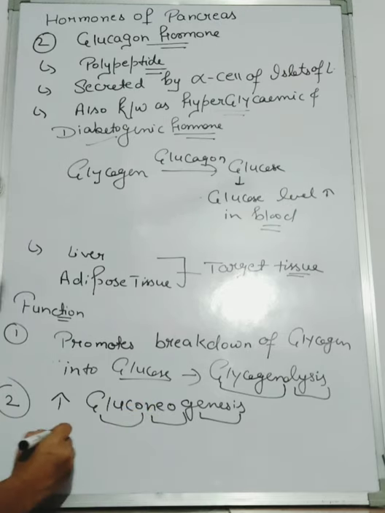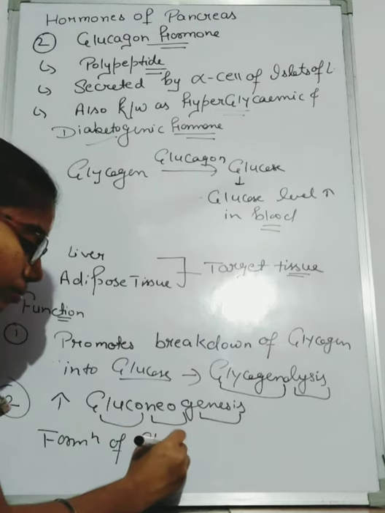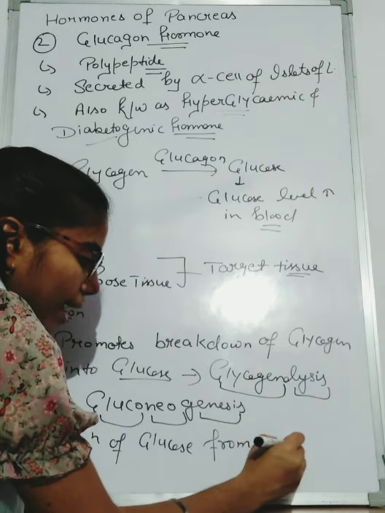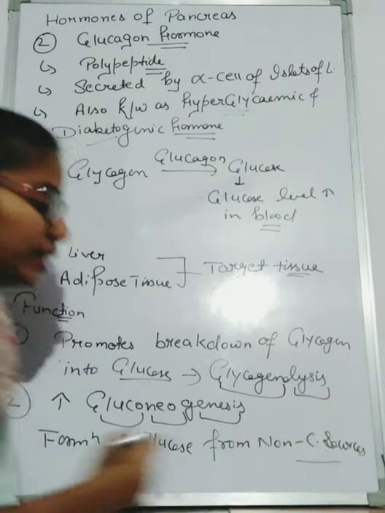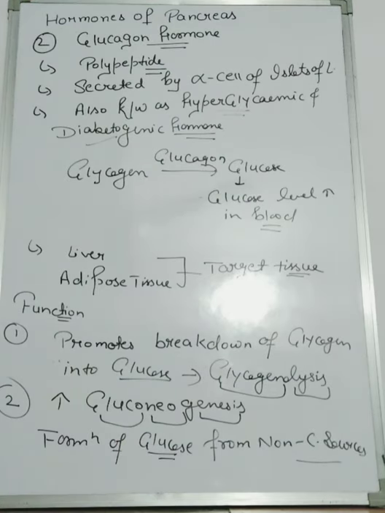That is, formation of glucose from non-carbohydrate sources, and resulting glucose level increases in the blood. So it is known as the hyperglycemic hormone.